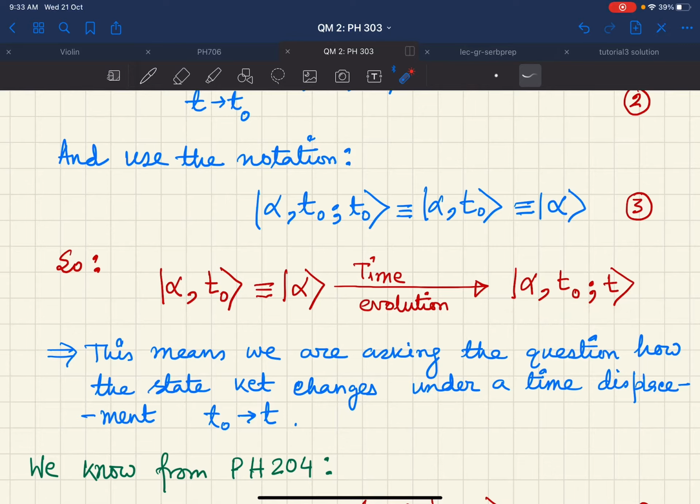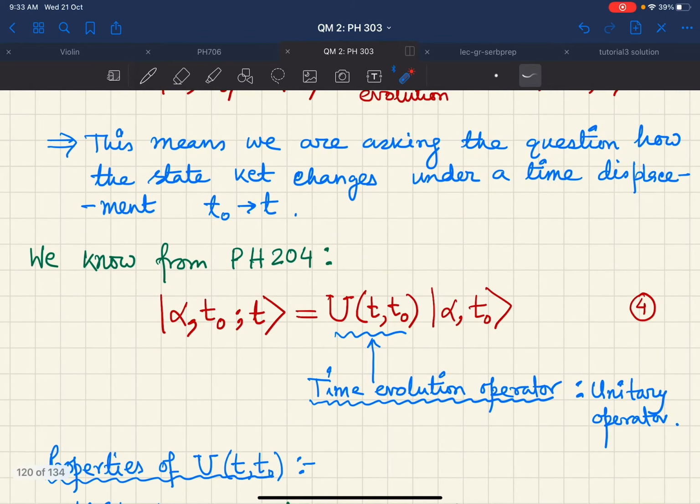So this is equivalent to asking how the state ket is changing under a time displacement. It is just a displacement in time from t naught to t, and you all have studied this in PH 204: if I have this state ket at a time t, I know that I have a time evolution operator denoted by U(t, t0).